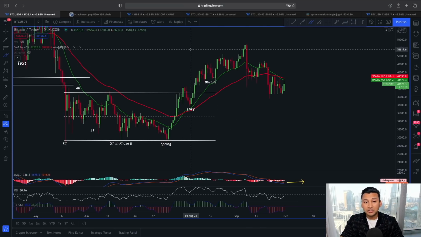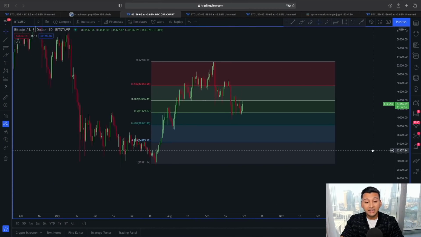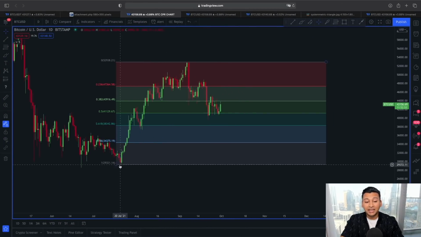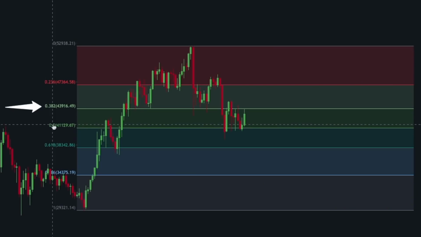But if you look at the price structure in a very simple way, just like what we talked about in yesterday's video, in a daily time frame, you can see by simply adding this Fibonacci retracement line from this swing low till this swing high, now we are getting another reason why the price of Bitcoin is getting rejection around this 43 to 44,000 range, because this is exactly where this 0.382 Fibonacci retracement line is lying around.